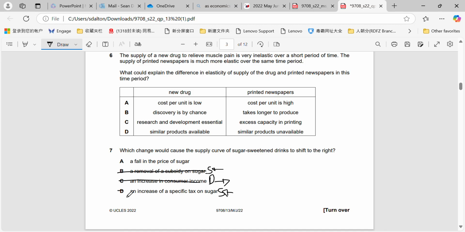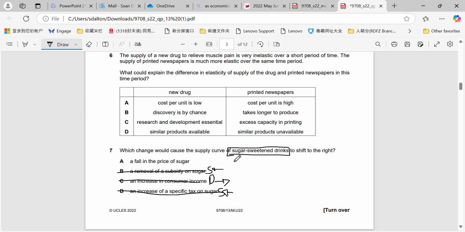So we're left with a fall in the price of sugar, and this might catch a few people out. When I was just glancing at the paper beforehand, even for myself, I was like, wait, what? That can't be the only option that's left. And then I just read the question again.